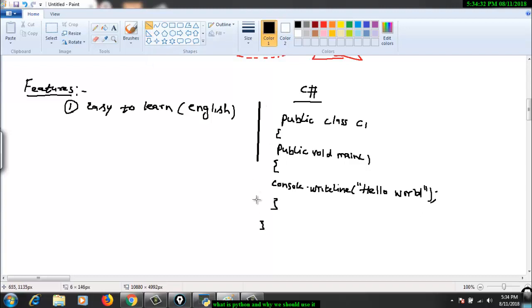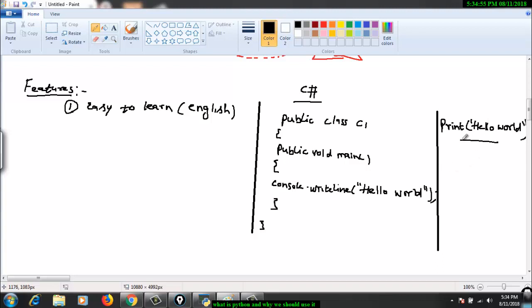But if I ask you to write the same program in Python, then how can you do that? So in Python you can just say print hello world for me, right? So this will solve our purpose. You don't have to write all these complex syntaxes, you don't have to write a bunch of code lines. You just have to call this method which is print.